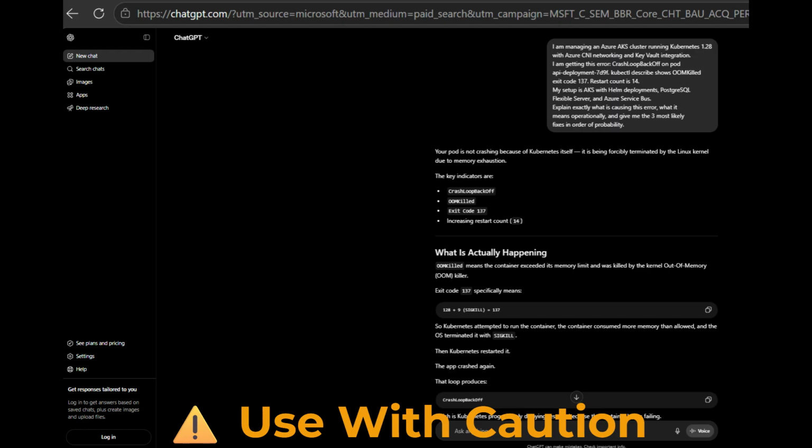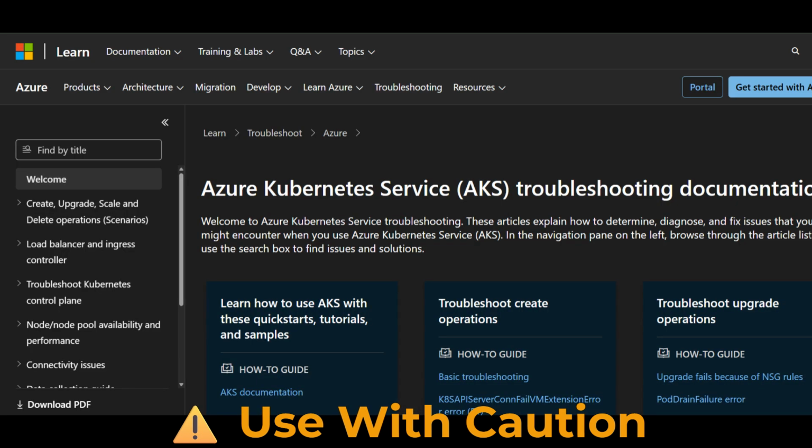Now the honest part, because I want this channel to give you real information, not just hype. ChatGPT does not always get the fix right, especially for very specific Azure version issues or recent Kubernetes changes after its training cutoff. 2 rules I follow every time. Rule 1, always verify commands against official Microsoft documentation before running them in production. Rule 2, never run a suggested command on a production cluster without testing it in dev or staging first. Use ChatGPT for the diagnosis and the direction. Use your own engineering judgment and the official docs for the final decision.